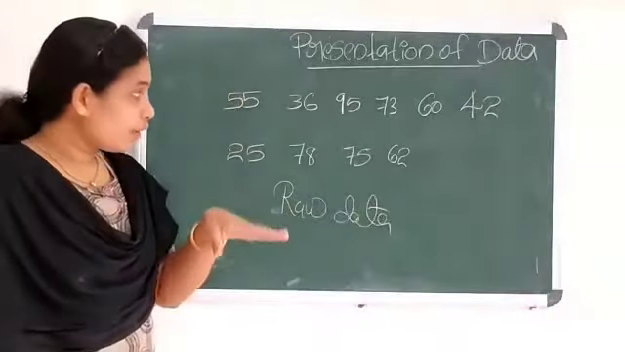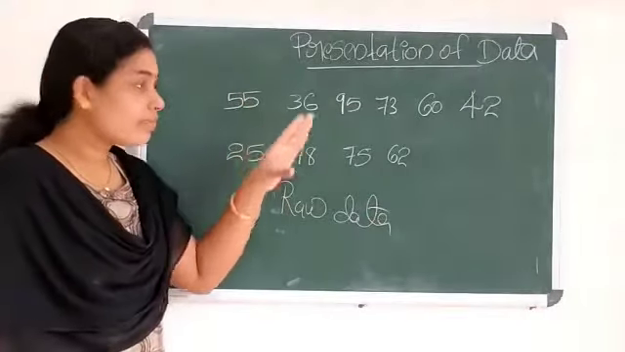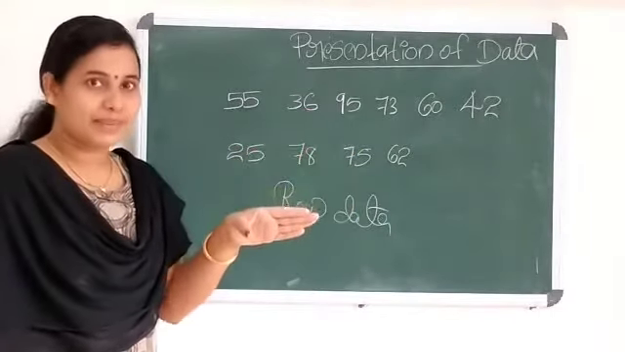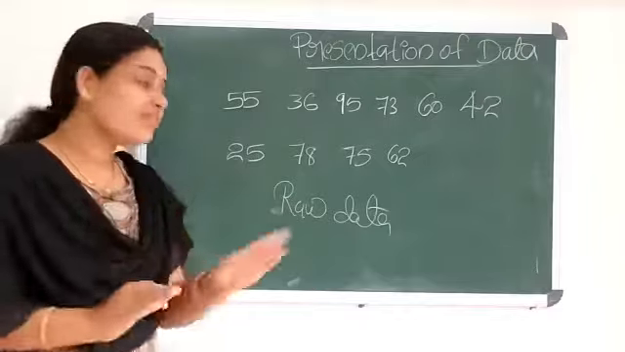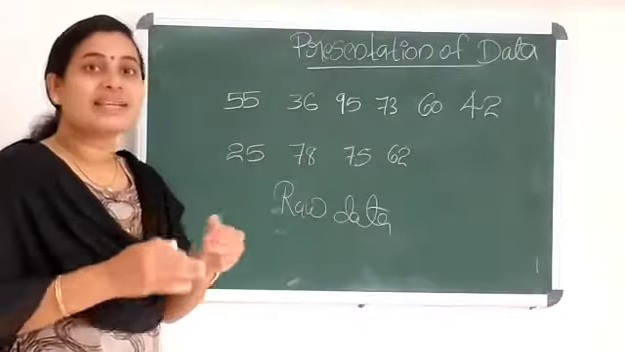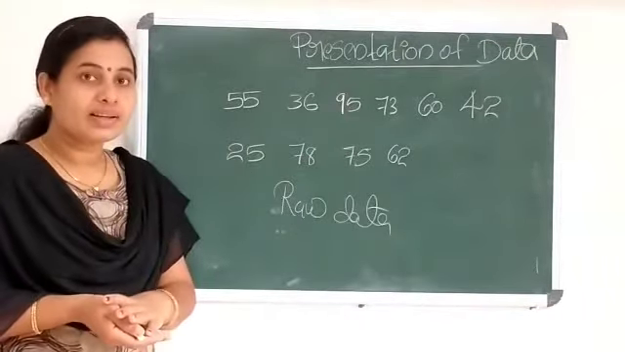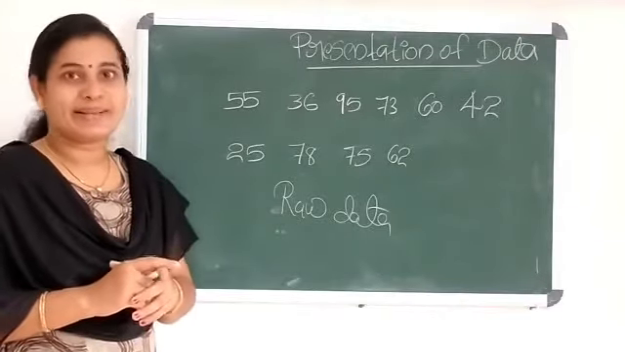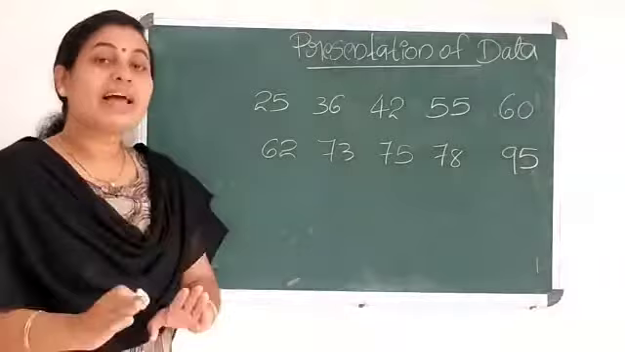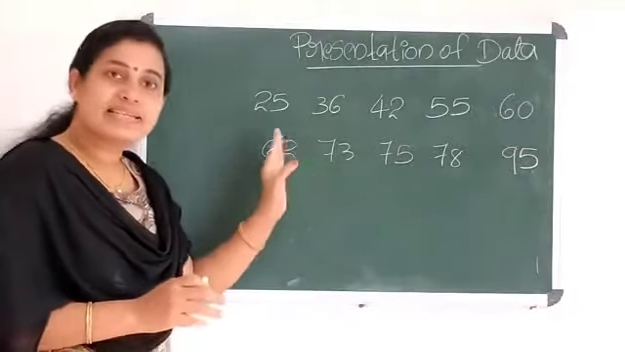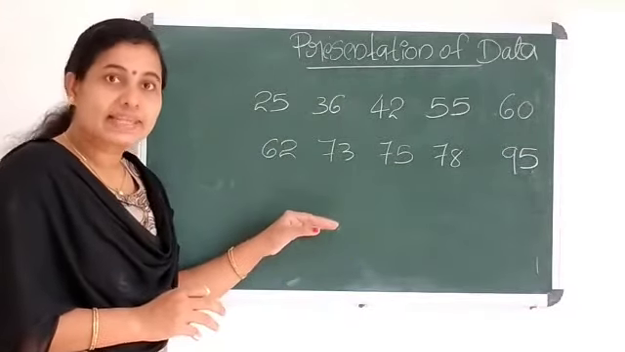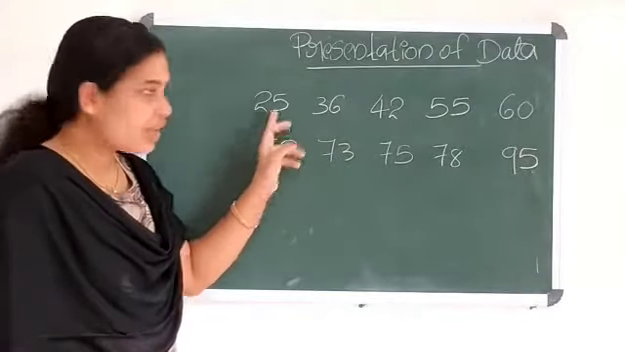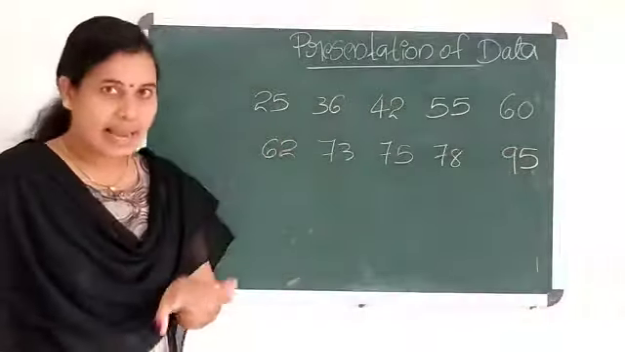We want to find out the maximum and minimum value from this list, and it takes so much time. But if this data is arranged in ascending or descending order, we can find out the maximum mark and minimum mark easily. If the same data is represented like this, in the increasing or ascending order, we can see that the minimum mark is 25 and the maximum mark is 95.